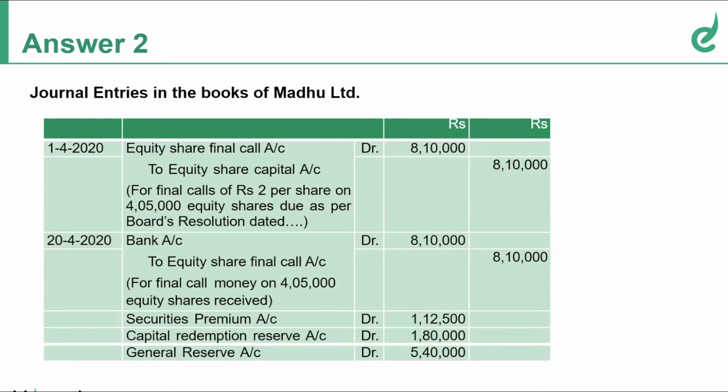And what is the payment entry? The payment entry is bank account debit to equity share call account, which is 8,10,000. Now comes the utilization of bonus.